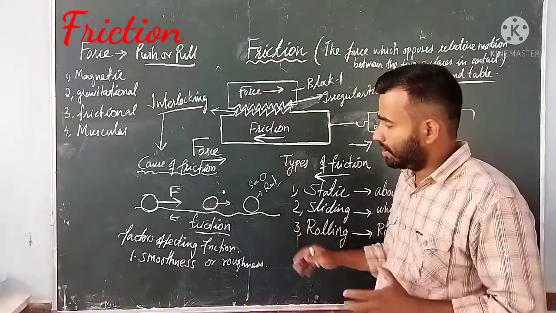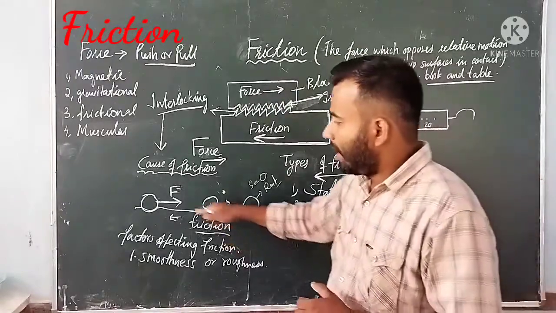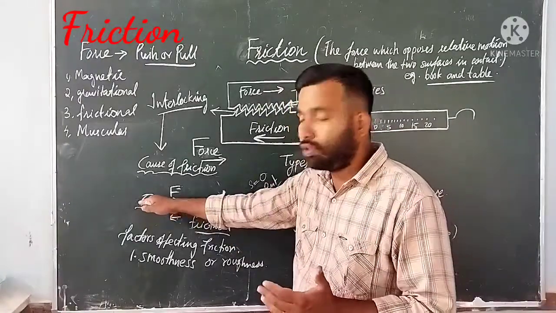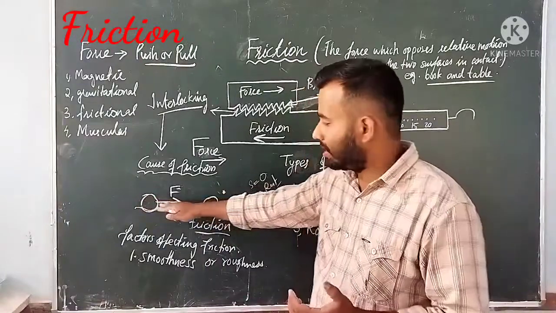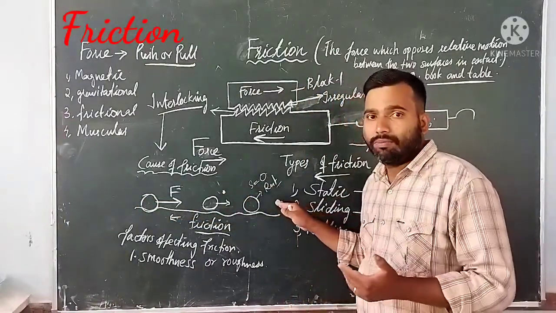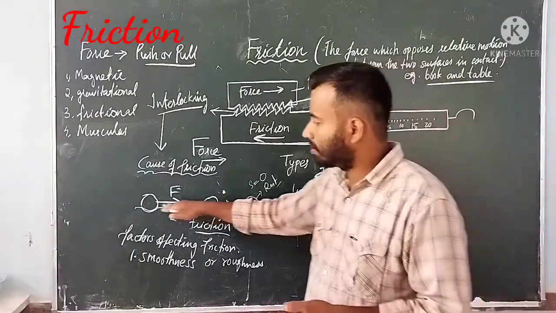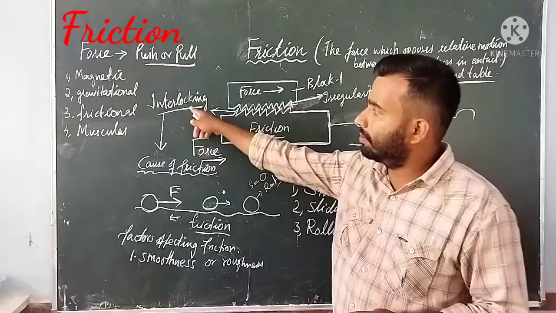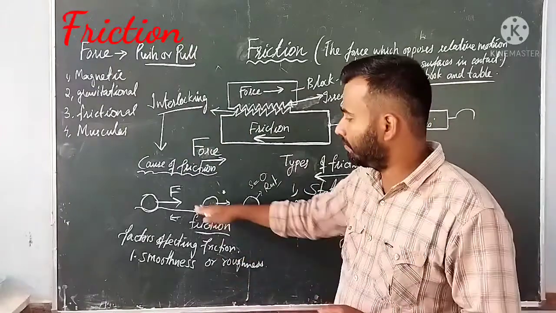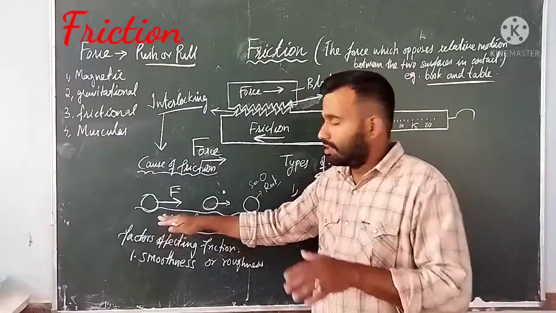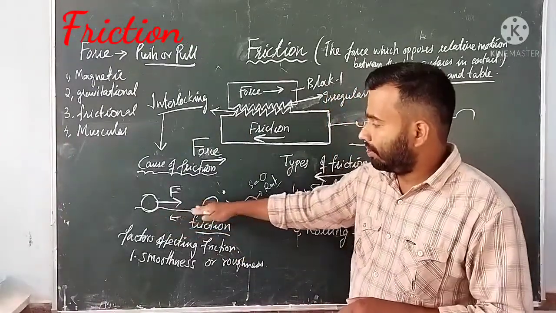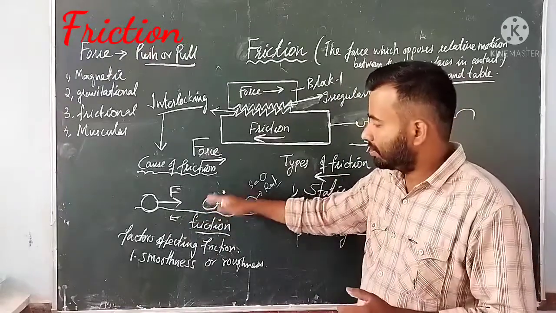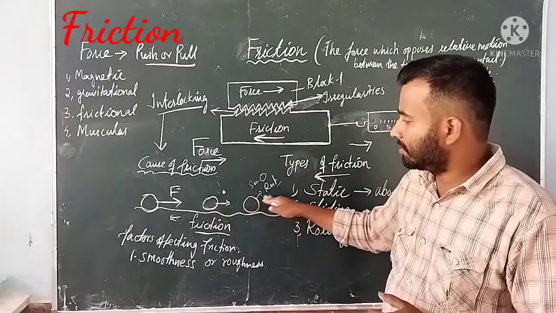Here also, when you apply a force on a board, it starts moving, but while rolling along the ground, due to the roughness present on the surface, its speed slows and at last it comes to rest.